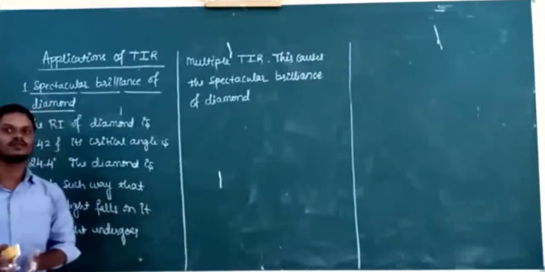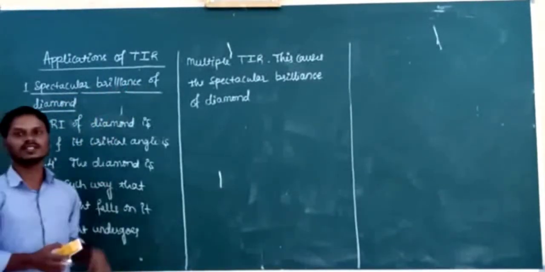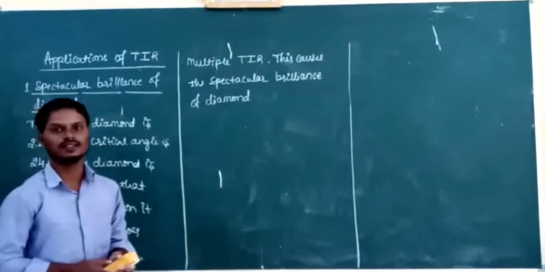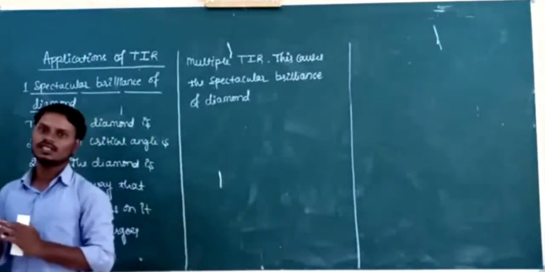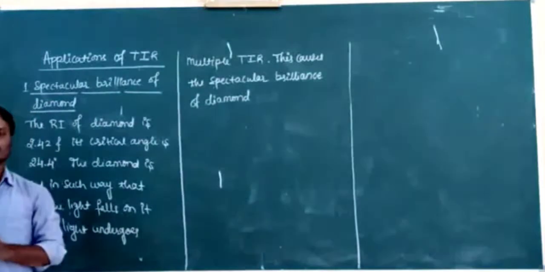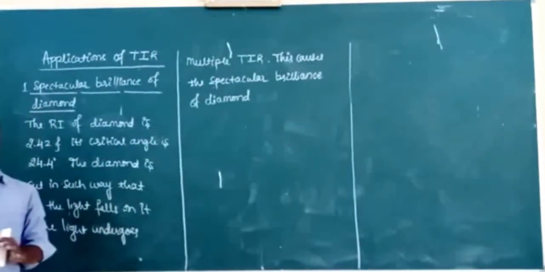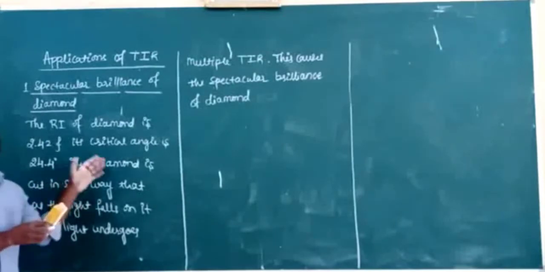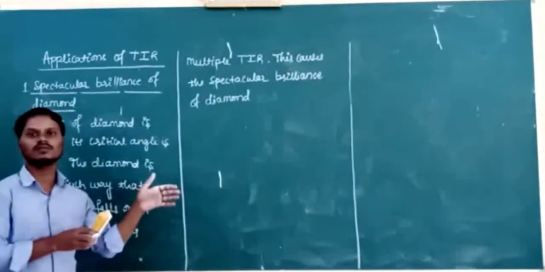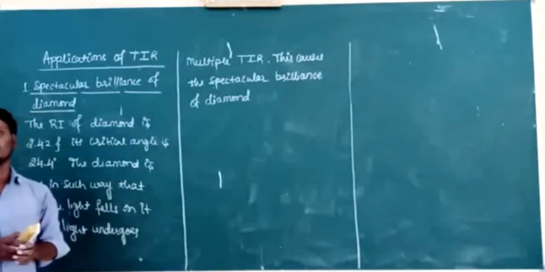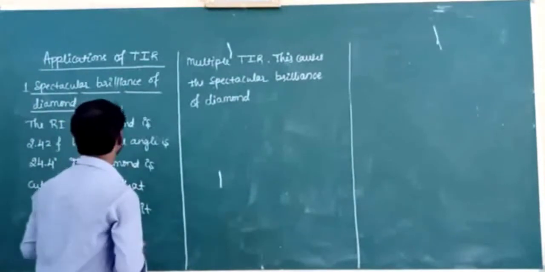Okay, what is the cause of the spectacular brilliance of diamond? That is nothing but total internal reflection of light. However the light falls on the diamond, the angle of incidence at the interface of diamond and air is greater than its critical angle. The light undergoes multiple total internal reflections. Okay, so this is about the spectacular brilliance of diamond.